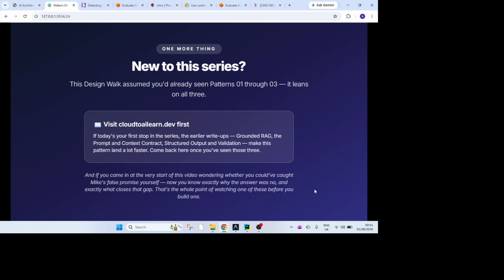And one more thing before we close up: if you're watching this video first in the series, then I would request you to go to cloud2ai.learn.dev and catch up on patterns 01 through 03, which gives you a lens on all three of them. The first, pattern 01, talks about the fabricated answer problem. The second talks about the contract, and the third talks about the enum. It will land a lot faster once you have seen where each of those lives.